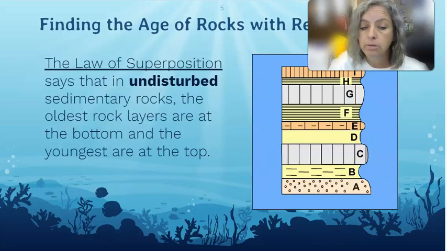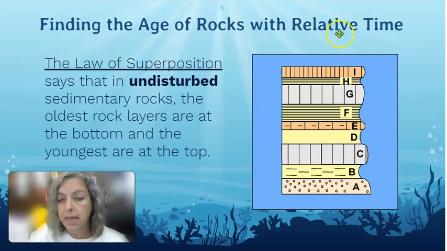So we like to use relative time to help us find the ages of rocks. And so we call this method the law of superposition. And you're going to hear about the law of superposition. That's something you really need to make sure you learn. But the law of superposition just says that undisturbed sedimentary rocks, so rocks that haven't been eroded or haven't had earthquake uplift or anything, that those oldest rock layers are at the bottom and the youngest are at the top.